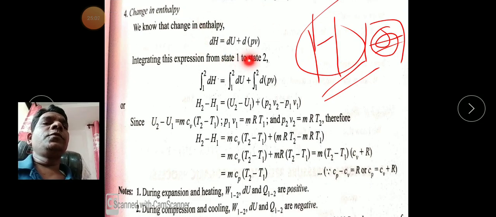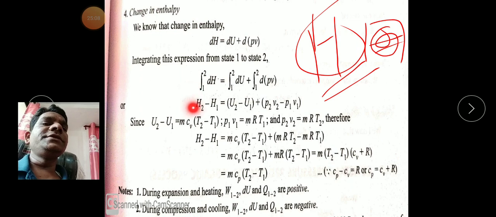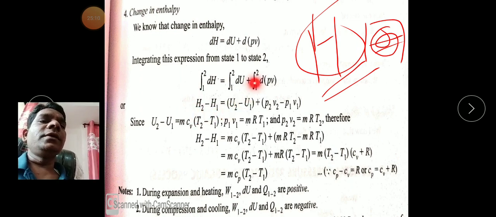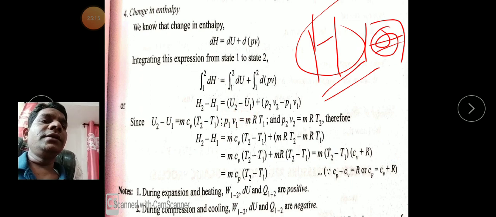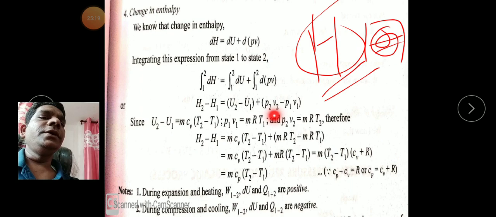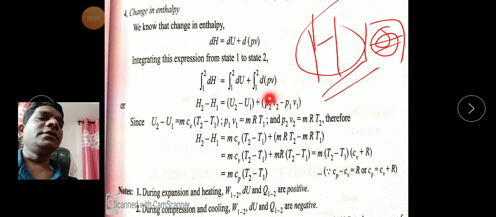To calculate it, we apply the integration signs. After integration we get the integration of dH, H2 minus H1. The integration of the change in internal energy is U2 minus U1, and the integration of d(PV) gives P2V2 minus P1V1.